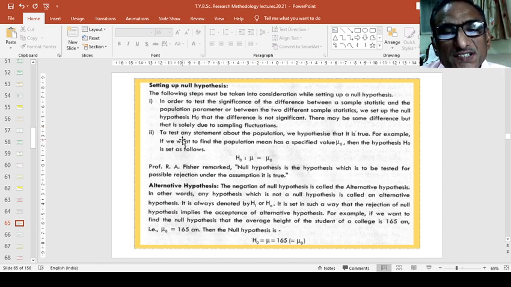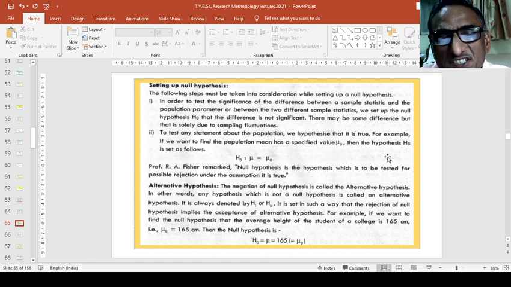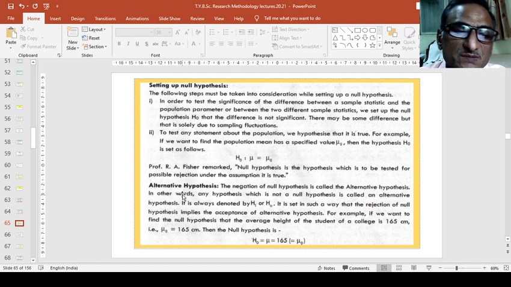Second, to test any statement about the population, we hypothesize that it is true. For example, if we want to find whether the population mean has a specified value mu 0, then the hypothesis H0 is set as follows: H0: mu equals mu 0. This is the null hypothesis.